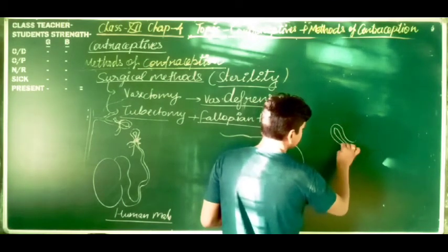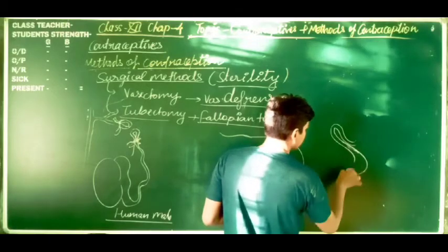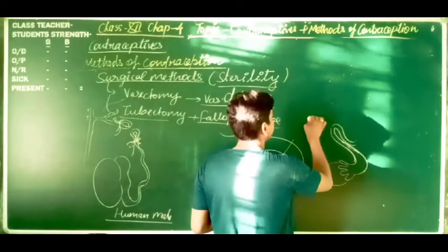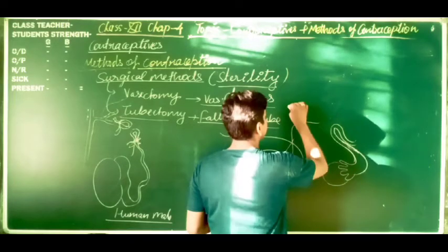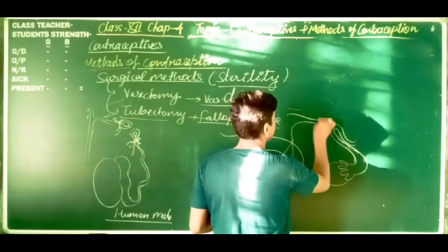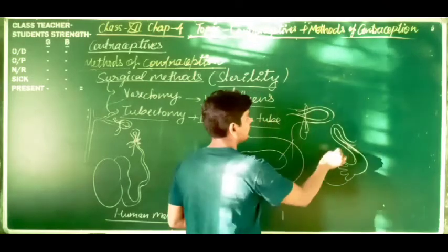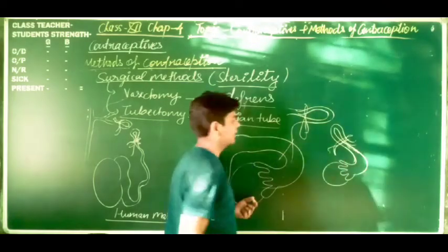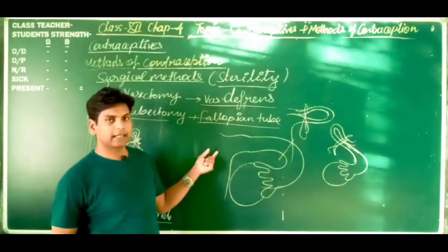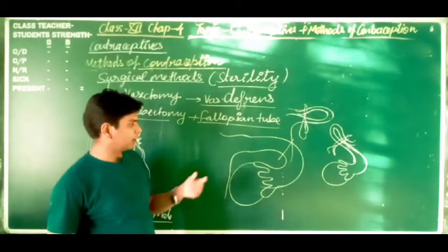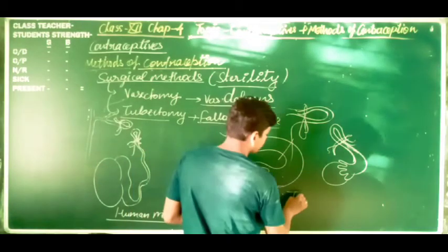Like this it is tied up, and this is also tied up. There should be a gap between these two cut points of about 1 to 4 centimeter, otherwise the chances of rejoining are more. So this is known as the tubectomy.